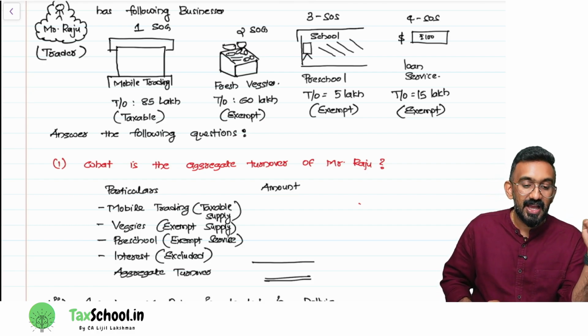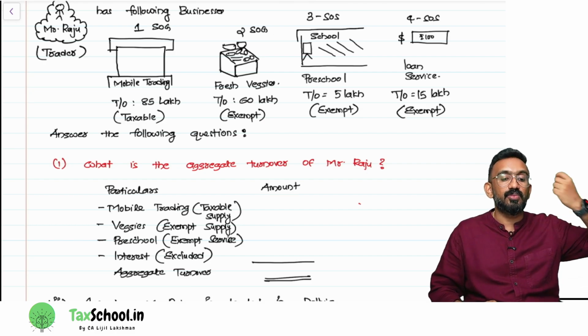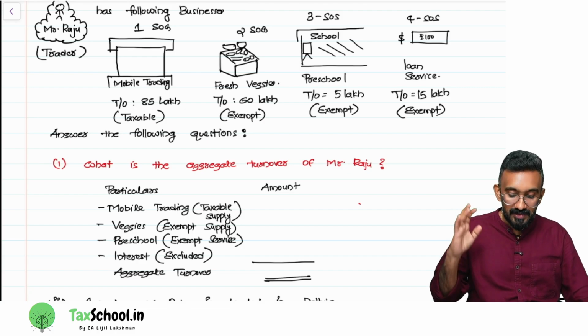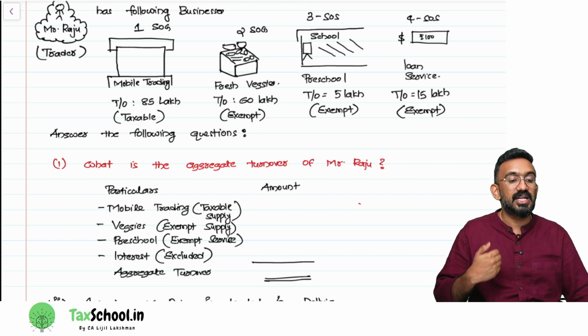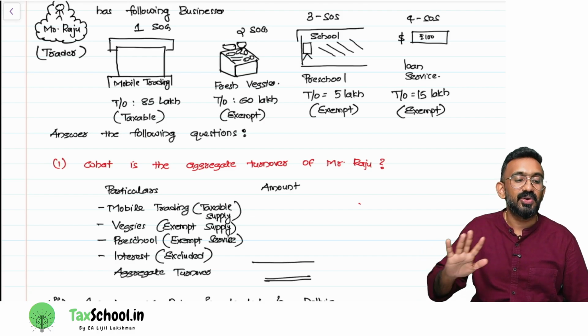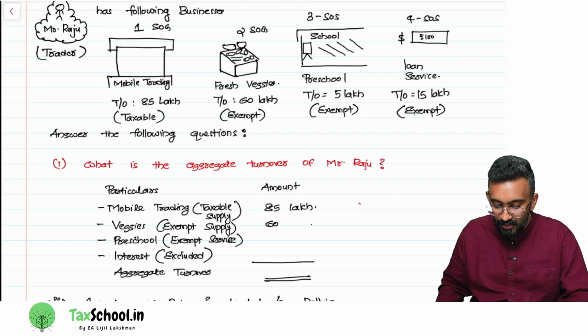Why are we computing aggregate turnover here? We are computing aggregate turnover to check eligibility of the composition levy scheme. And what have we learned about the composition levy scheme? While computing aggregate turnover for the composition levy scheme, what need not be included? Interest need not be included. So in no computation for the composition levy scheme would you include interest.